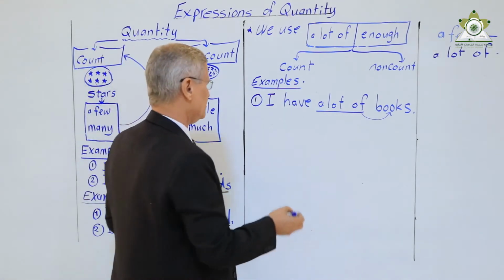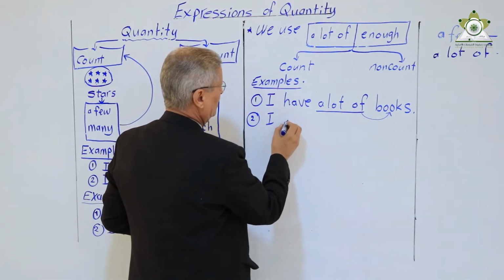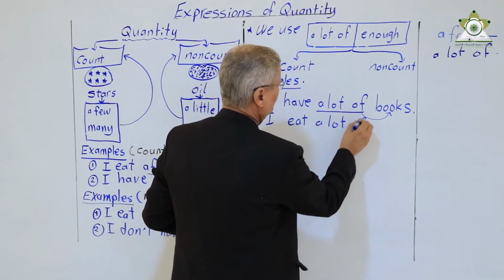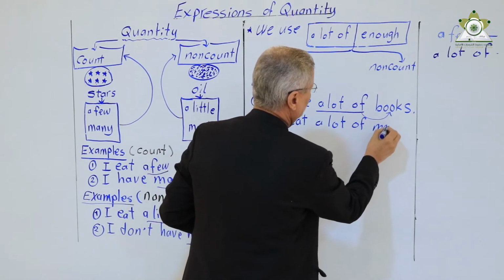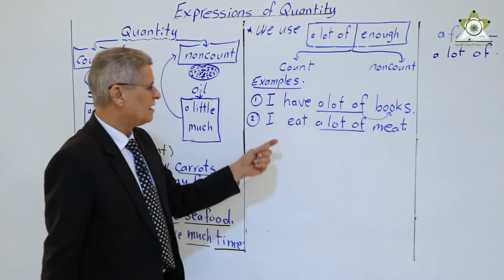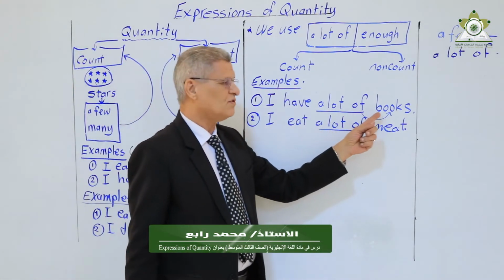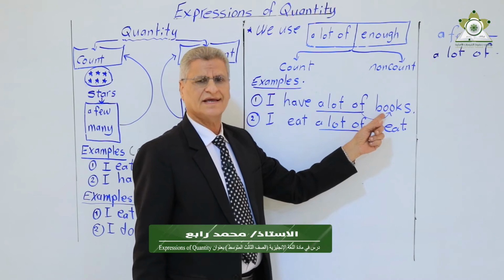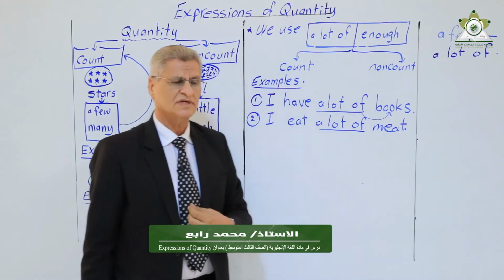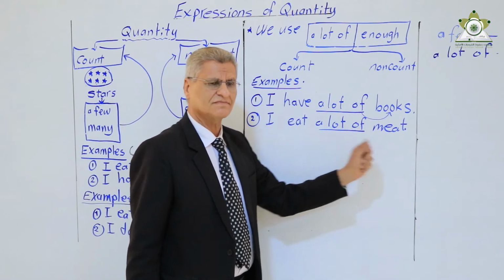Also, I can say, number 2, I eat a lot of meat, for example. I eat a lot of meat. Notice here that the word books is count. Meat is non-count. And we used a lot of with both count and non-count.